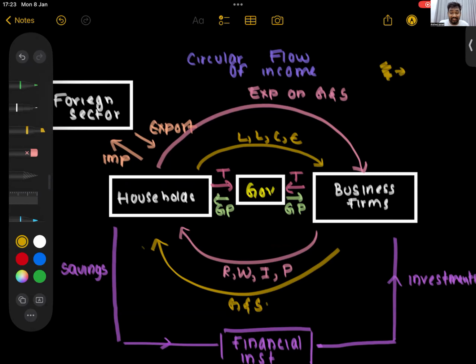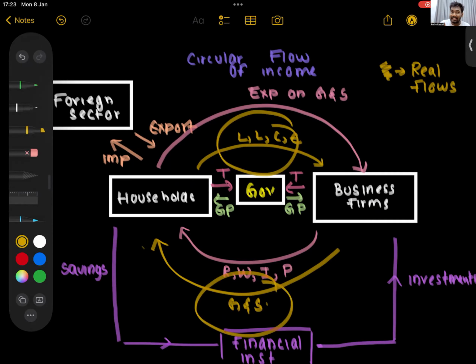Those are called what flows? How many of you all remember? Those are called real flows. The arrows in yellow are called real flows. What are the real flows? Look at the board. This one and this one. The land, labor, capital, entrepreneurship, and the goods and service flow. Those are called real flows. I will erase that since it makes my diagram ugly.